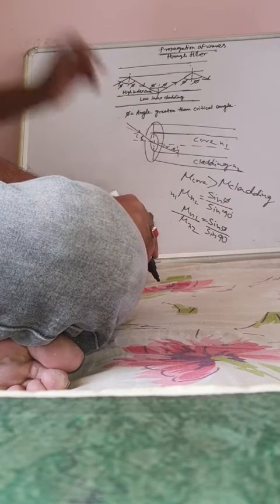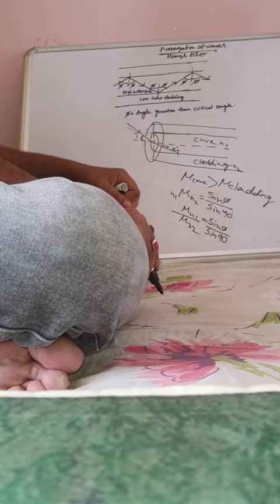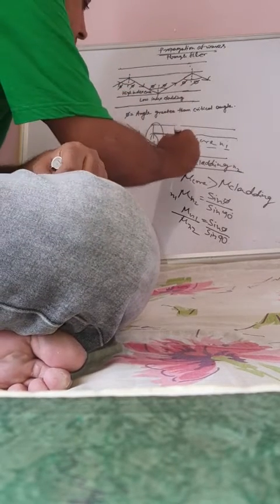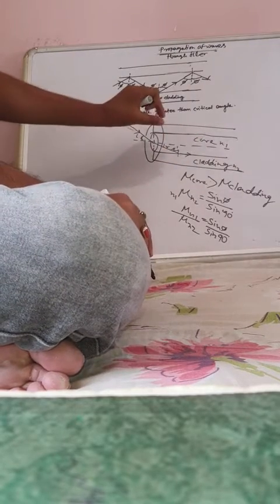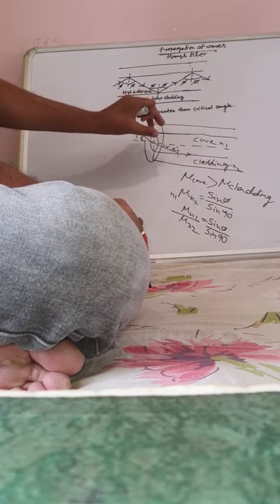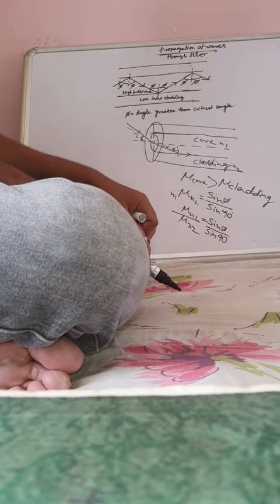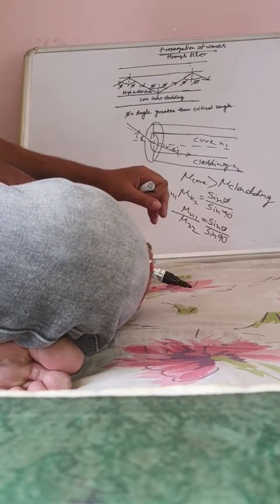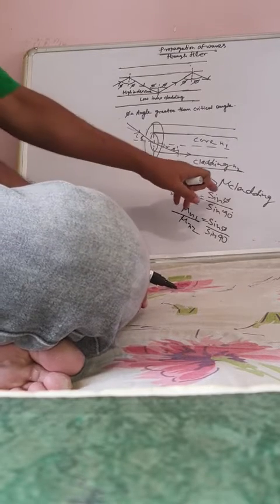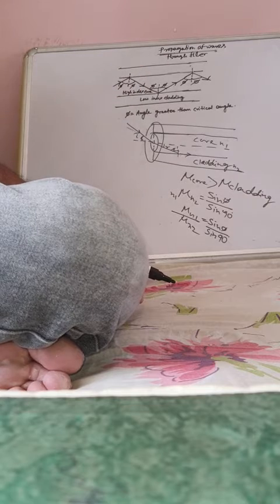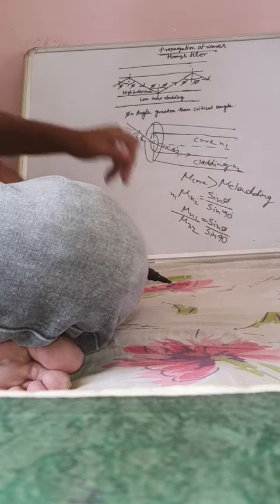We are considering the refracted wave that grazes in between the junction of core and cladding. This is the junction between core and cladding. The refracted wave grazes between the junction of core and cladding. So this is phi, this is the critical angle, and this is an angle greater than the critical angle.